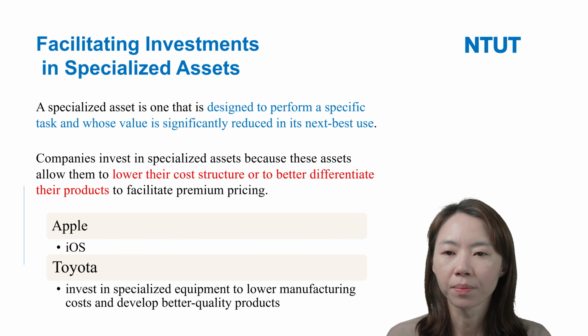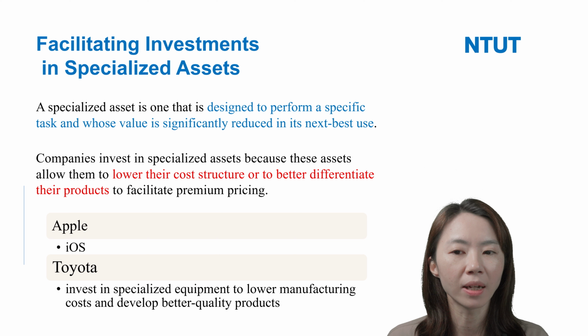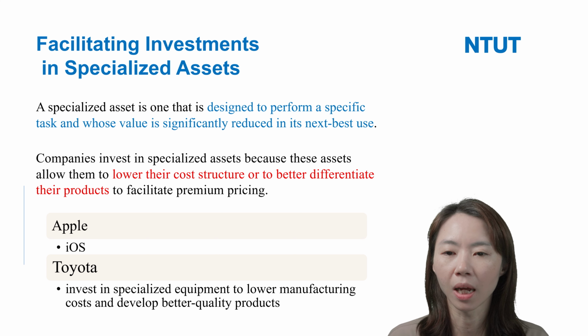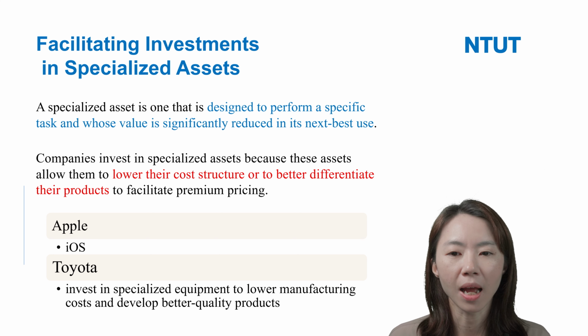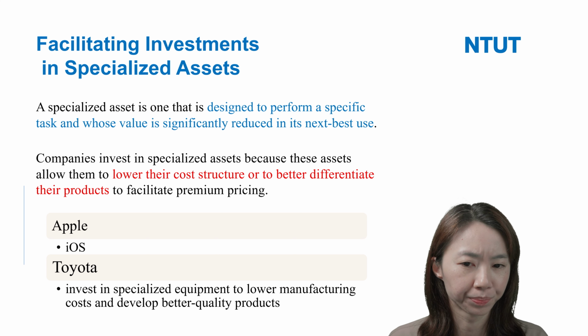Okay, so here, facilitating investing in specialized assets. Here we have to understand the meaning of specialized assets. A specialized asset is one that is designed to perform a specific task and whose value is significantly reduced in its next best use.